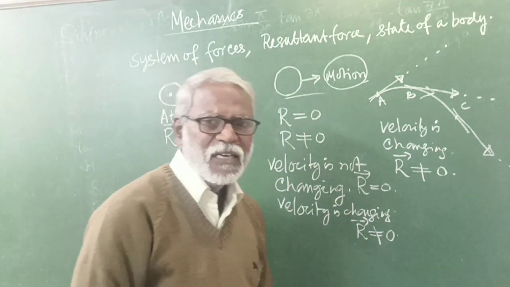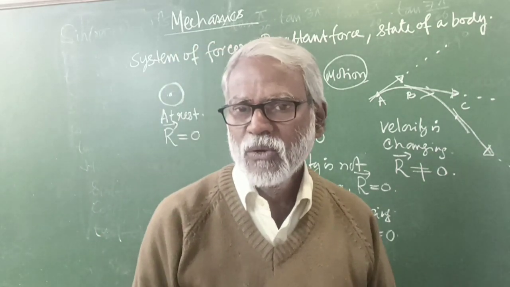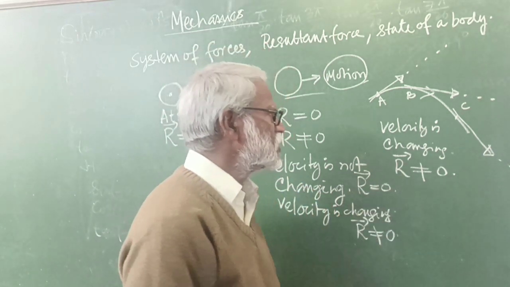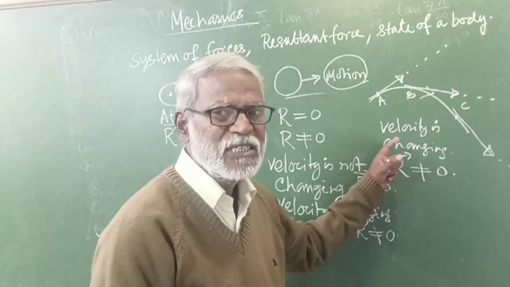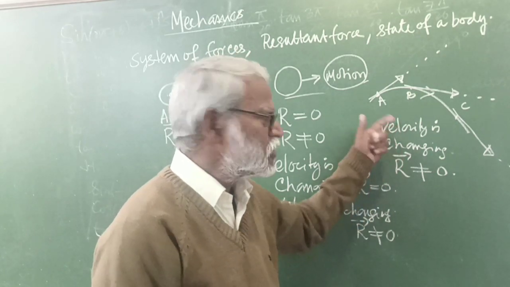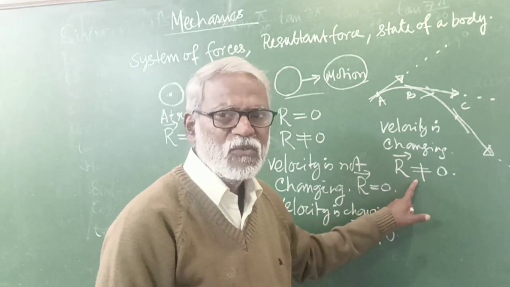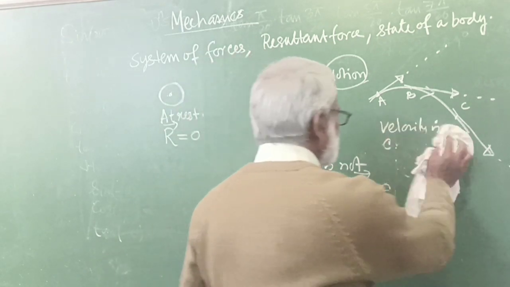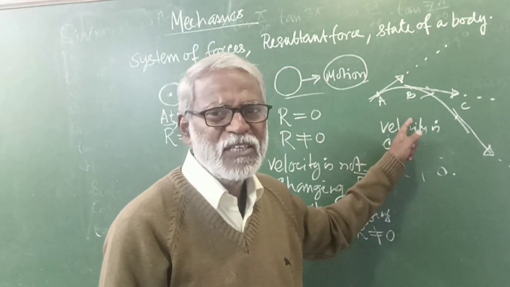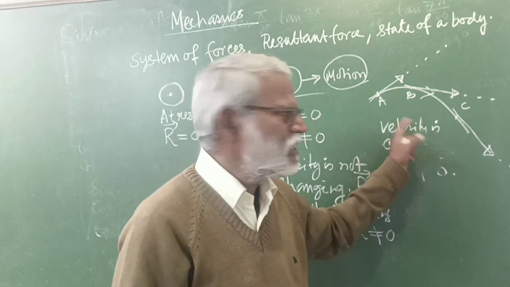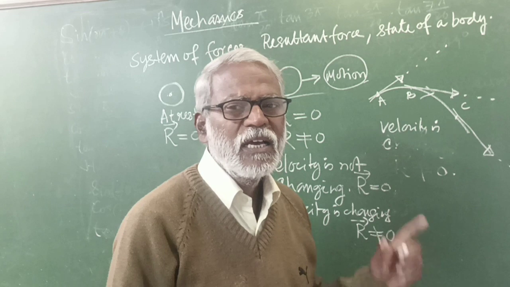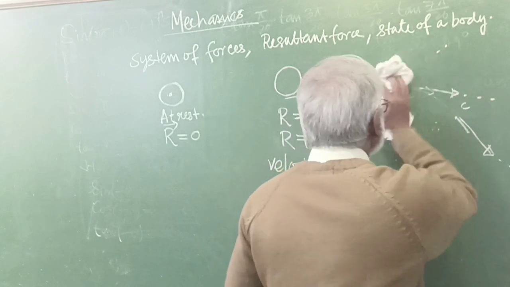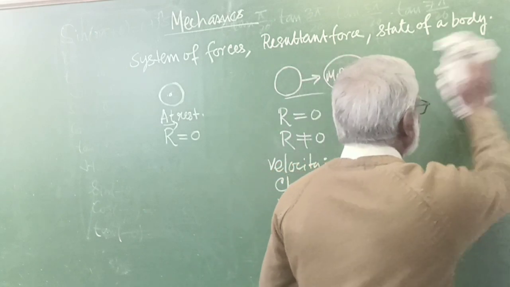So whenever you find a body moving in a curve, you can say that the resultant is not 0. Resultant is not 0 because velocity is changing, and velocity changing means the motion of the body is changing, and when the motion of the body is changing, the resultant force on the body is not 0. Here there is no need of finding the magnitude of the velocity, because the direction is changing at each point. Direction changing means velocity is changing.